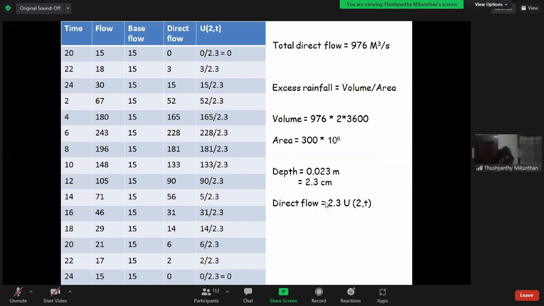So direct flow is equal to 2.3 centimeter.